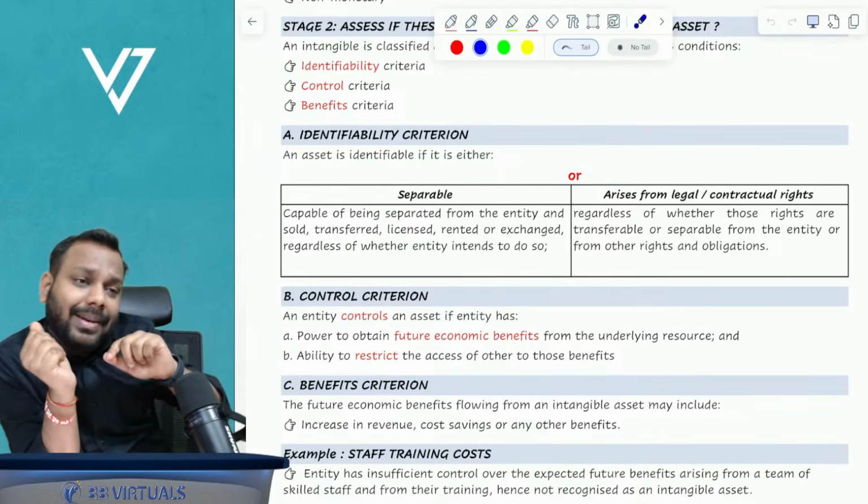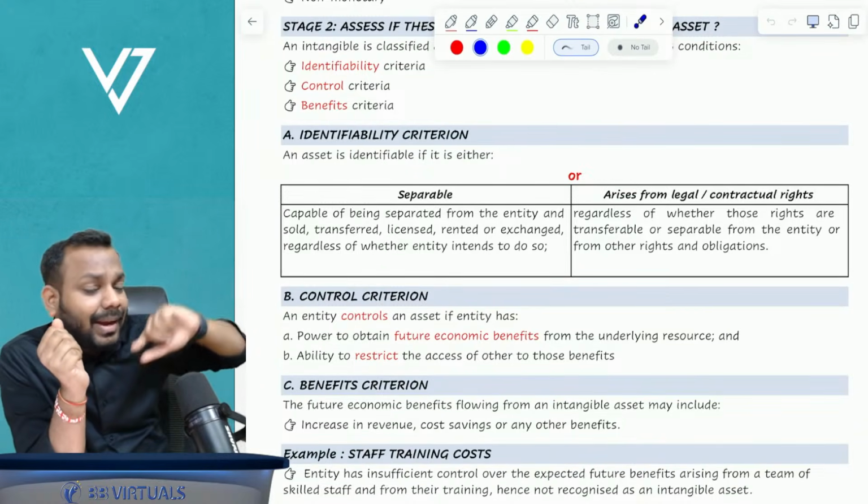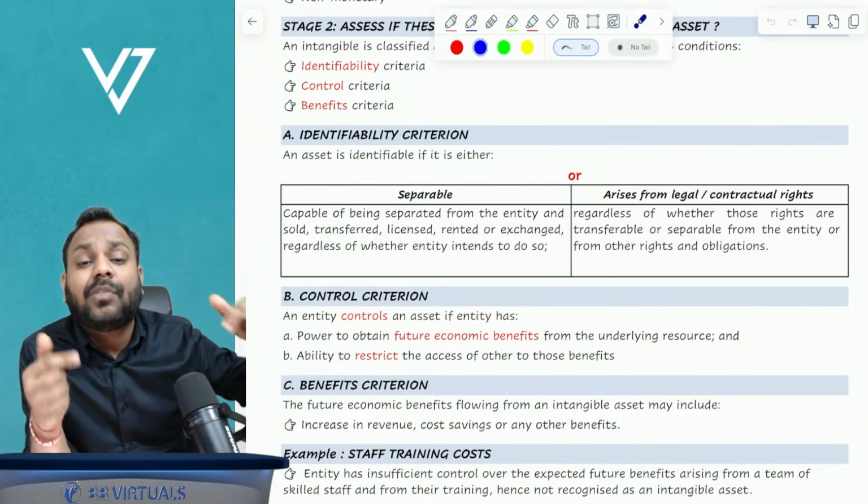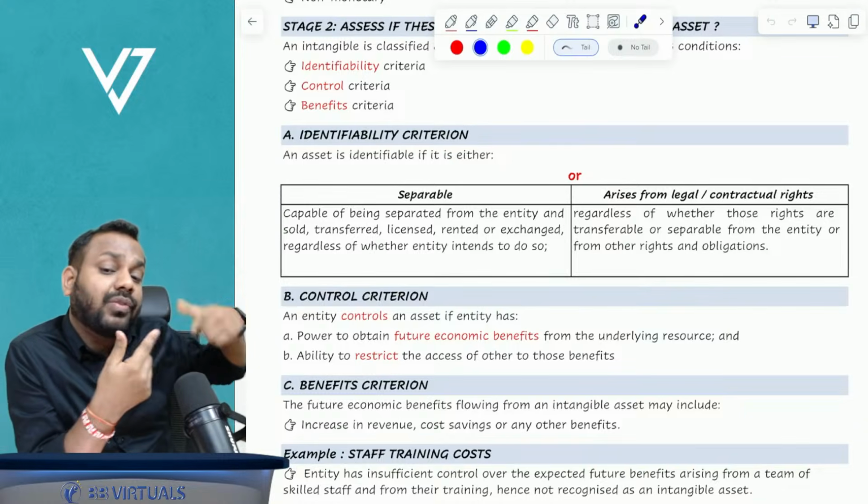Tell me, can I transfer it to my friend? No, I cannot transfer it, because the government has given that right specifically to me. I cannot transfer it to someone else.